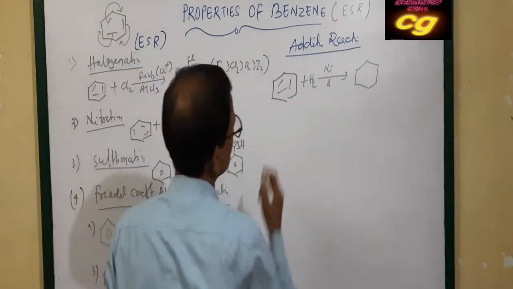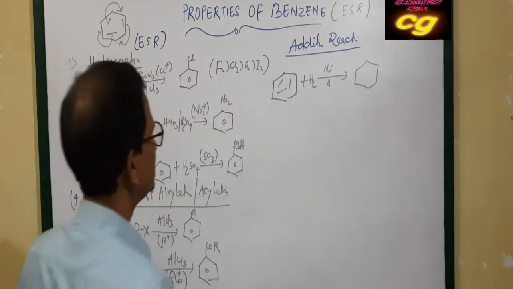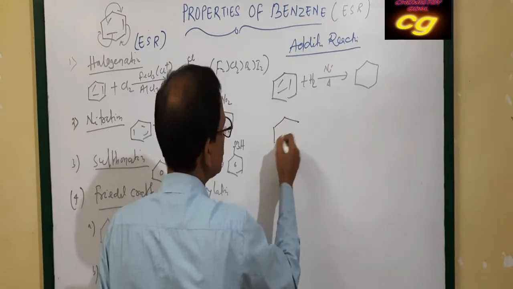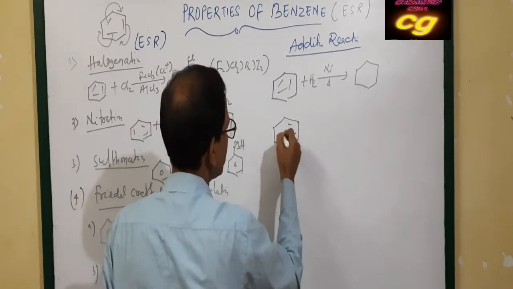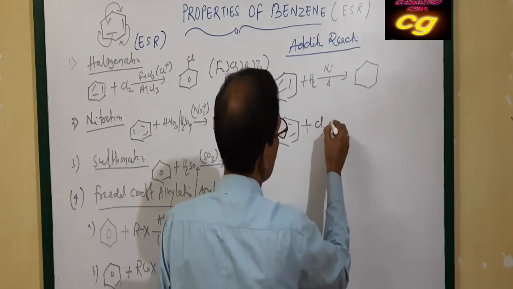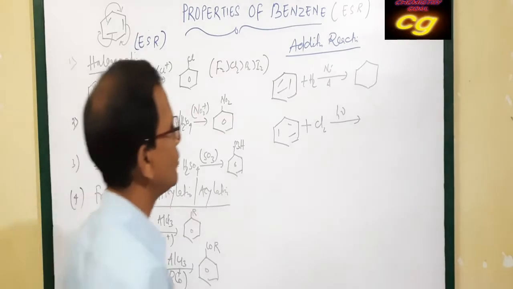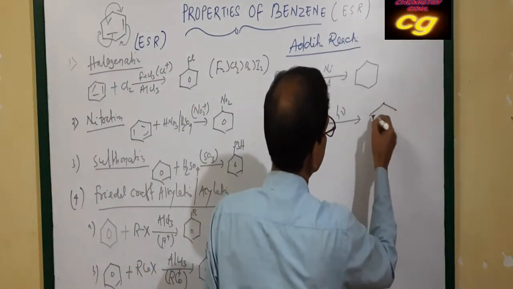And if benzene is in presence of chlorine and light, it also undergoes addition reaction.